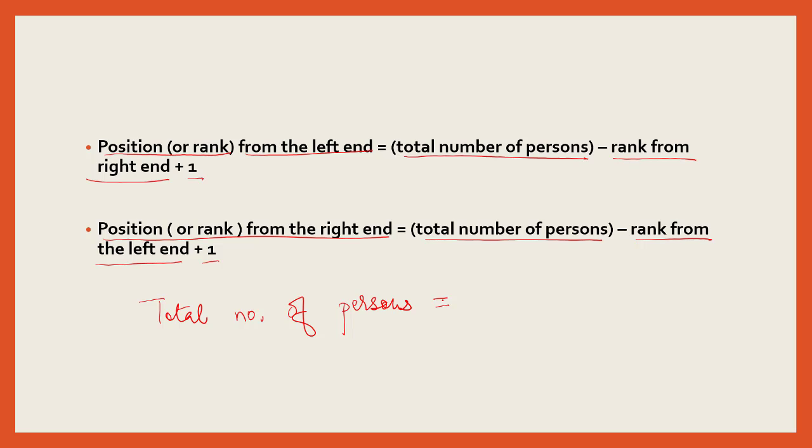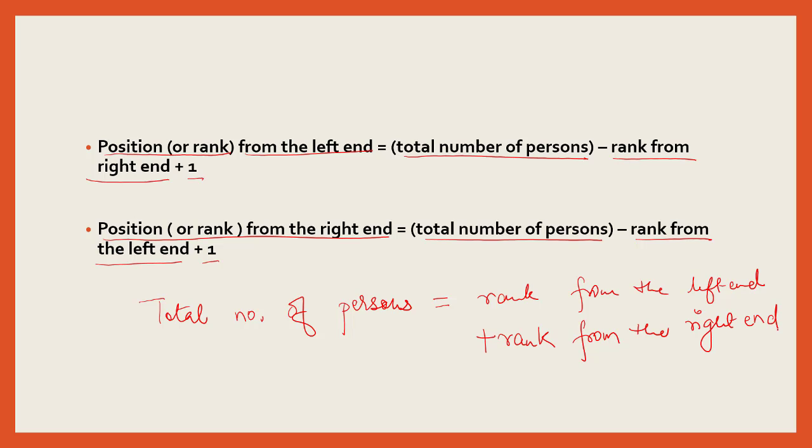The total number of persons in that row can be found out by rank from the left end plus rank from the right end minus 1.